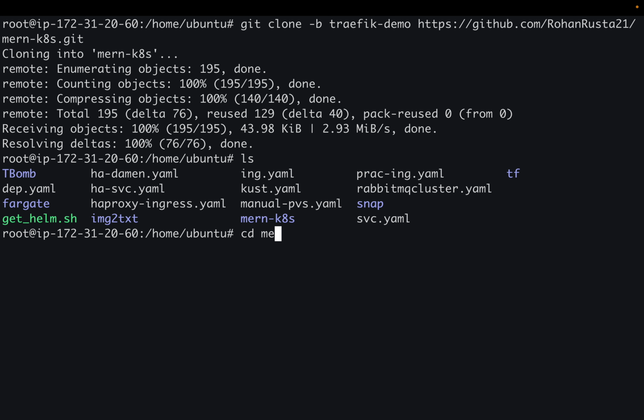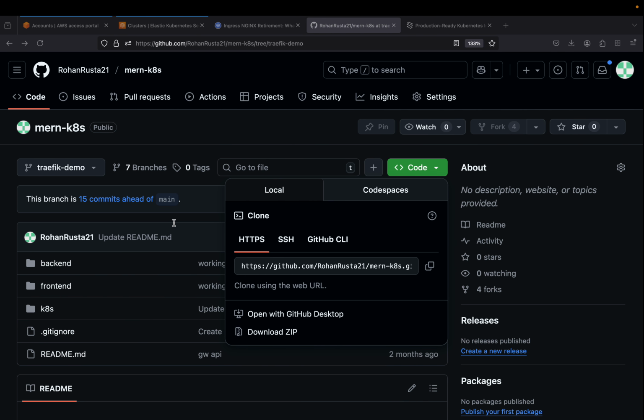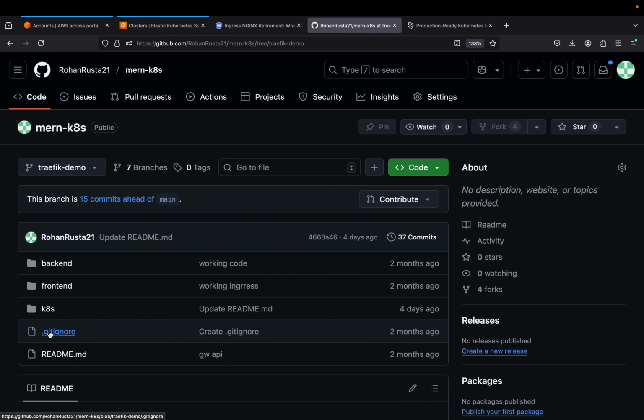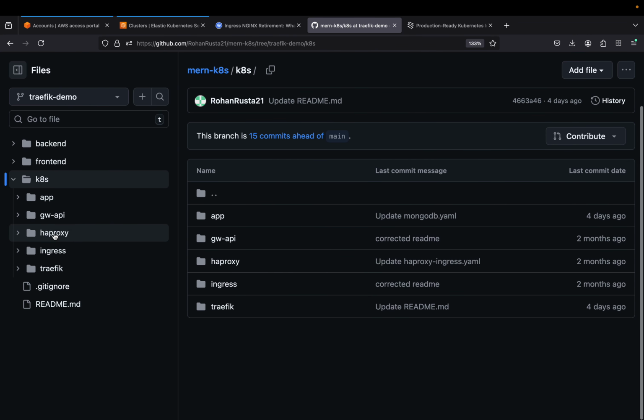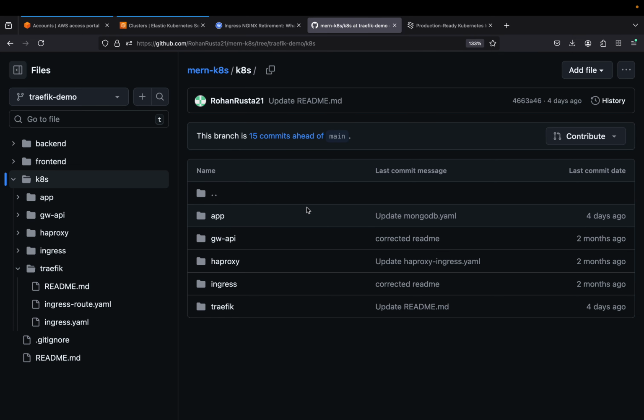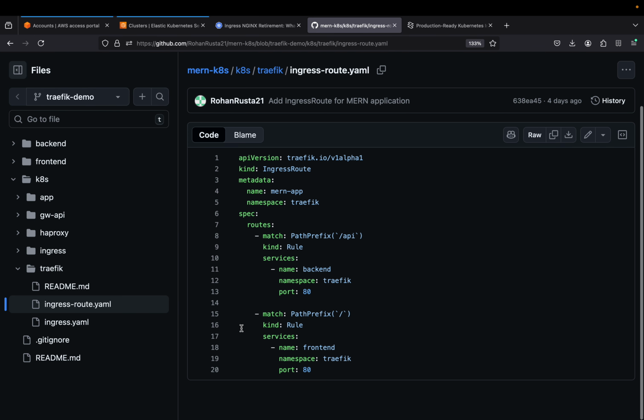Cool. So let us go inside this. In the demo, I will be going through two things here. Everything which I will be following is under traefik, and the branch name is traefik demo.